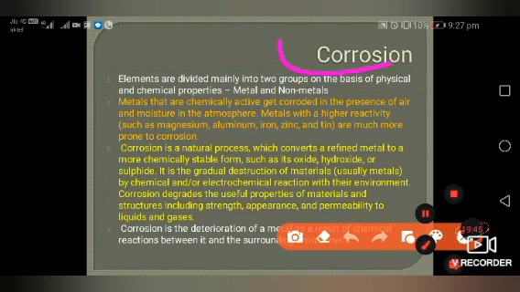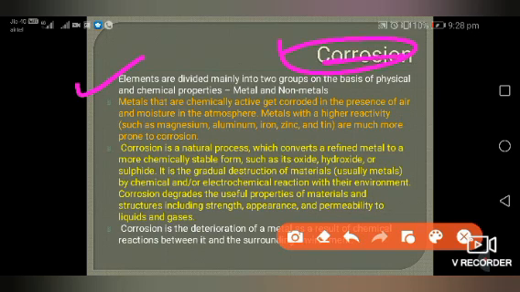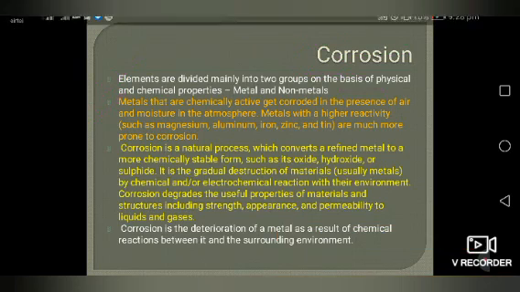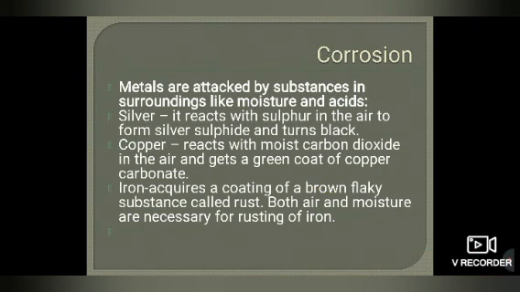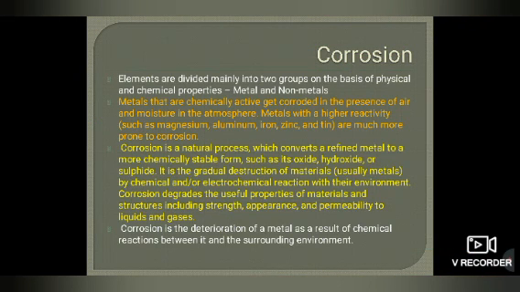Now, what is corrosion? Elements are divided mainly into two groups on the basis of physical and chemical properties, metal and non-metal. Metals that are chemically active get corroded in the presence of air and moisture in the atmosphere. This is corrosion. Metals with higher reactivity, such as magnesium and aluminum, are more prone to corrosion.